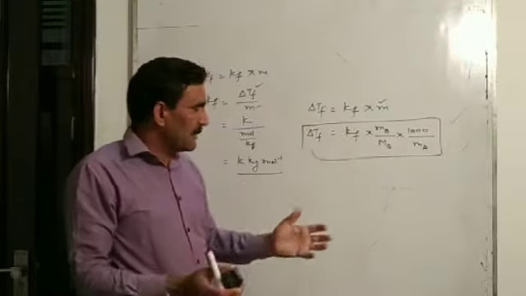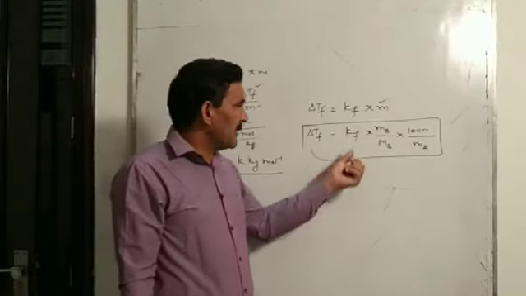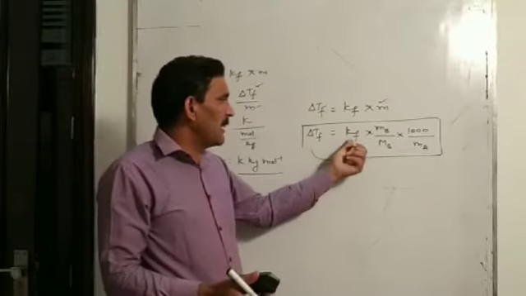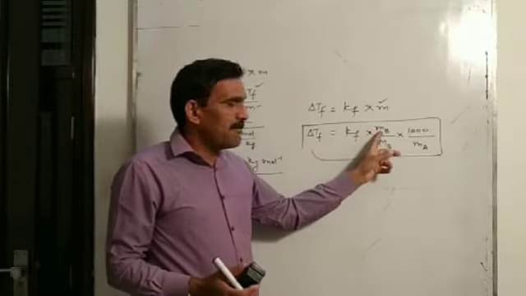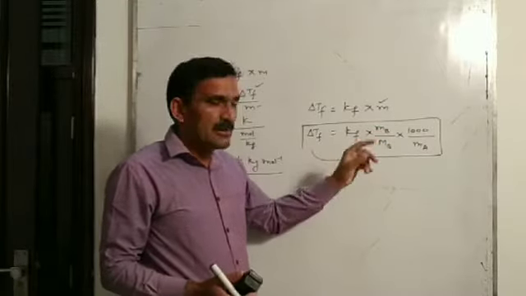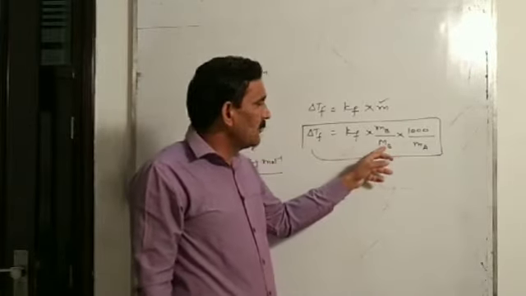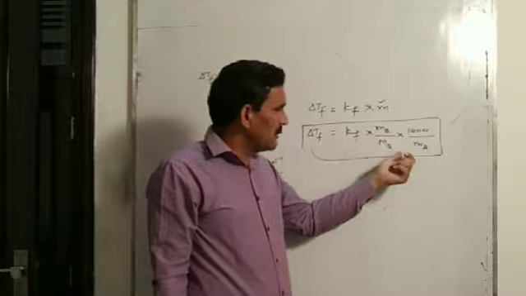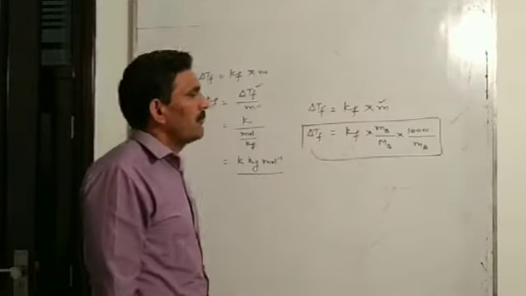Kf is molar depression constant, or it is called cryoscopic constant, that depends upon the nature of solvent, and value of Kf is different for different solvent. And Wb is the mass of solute present in the solution. This capital Mb is the molar mass of the solute dissolved in solution, and Wa is the mass of solvent in grams.